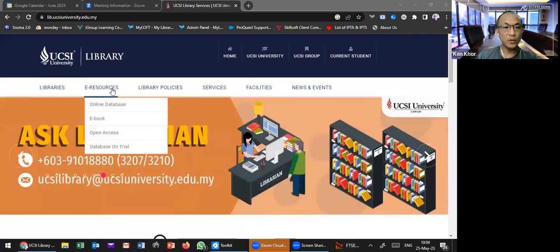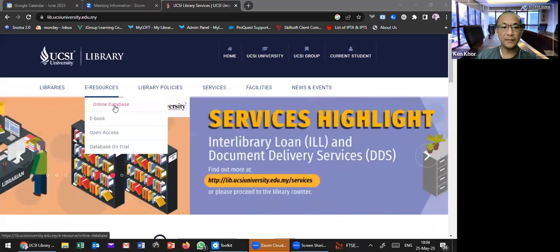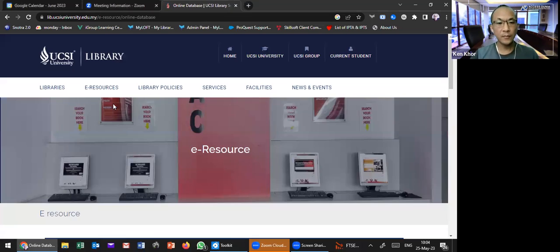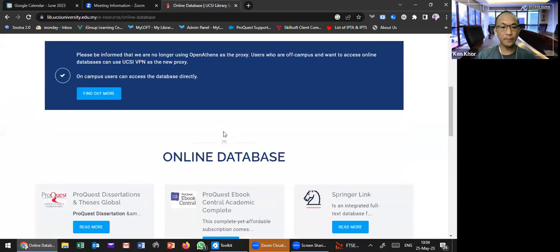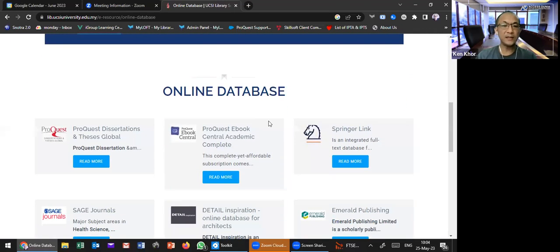So you need to click this e-resources and you can click the online database. From here, you can see there's a lot of online databases that the library has already subscribed to and paid for. The library already paid some fee to all these publishers, so as a student or lecturer, you are free to utilize all this content. You don't need to pay again.